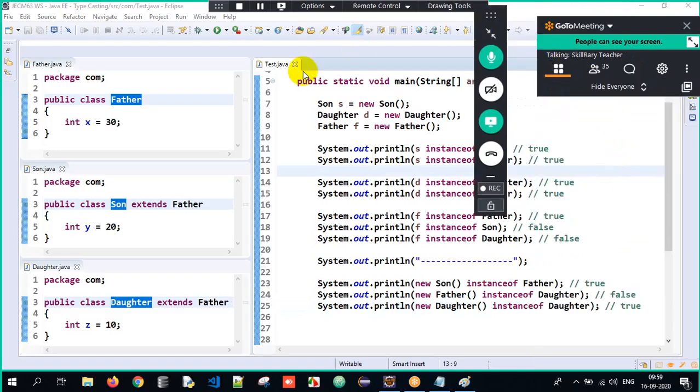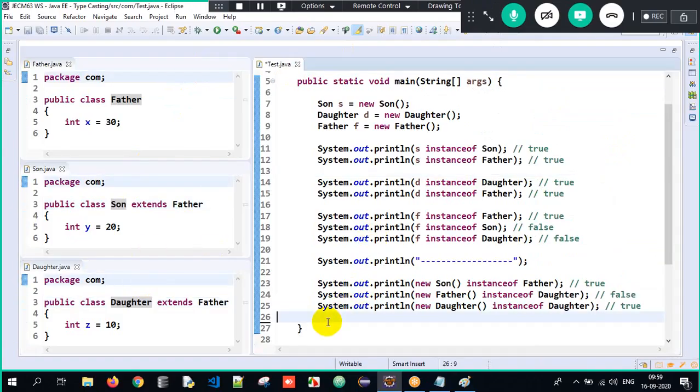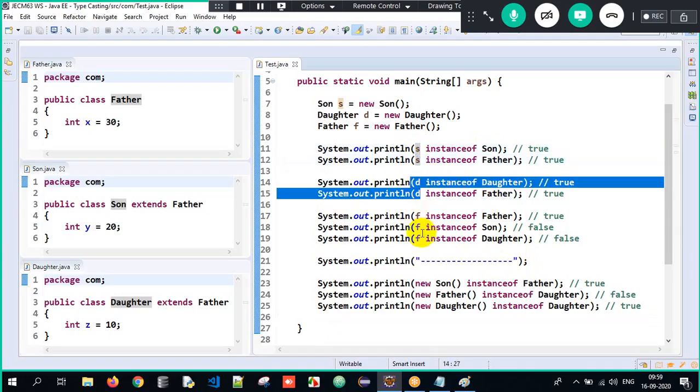I hope you all got the clarity about what instanceof is. Instanceof is used to check if one object is an instance of, or has the properties of, a specific class or not. See, Son, Father: these are all classes. Whatever is on the RHS are the classes. S, these are all the objects: Son object, Daughter object, Father object.